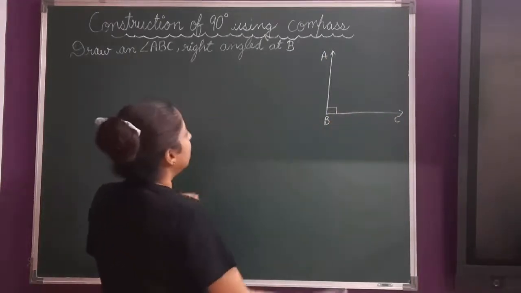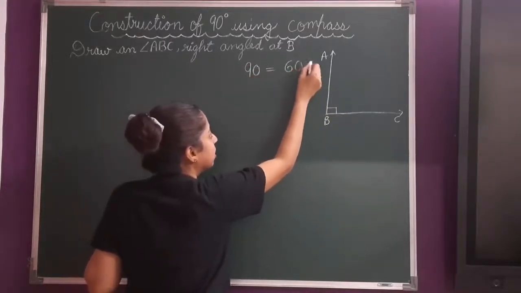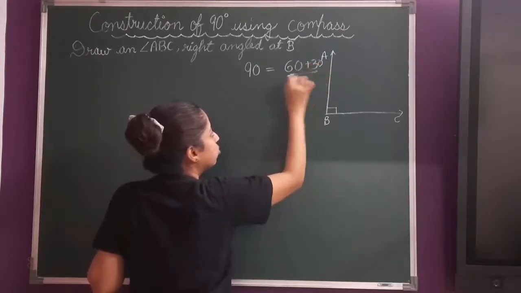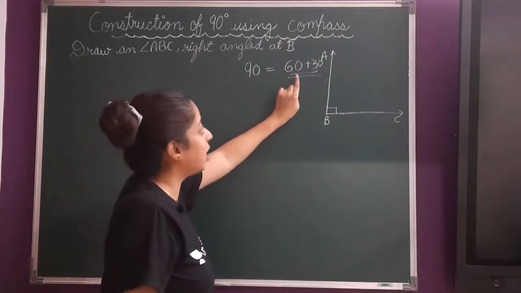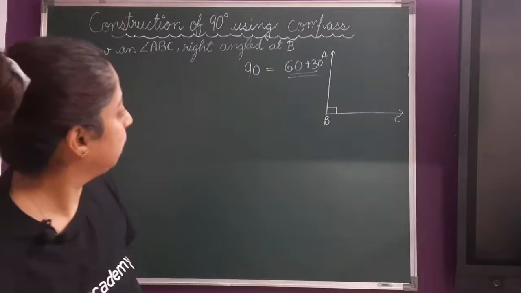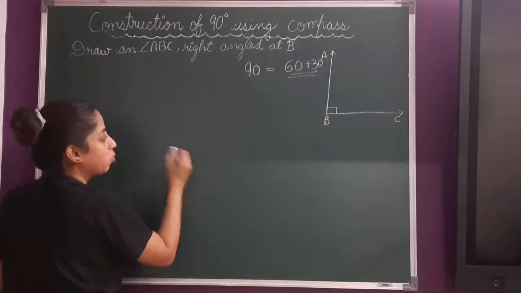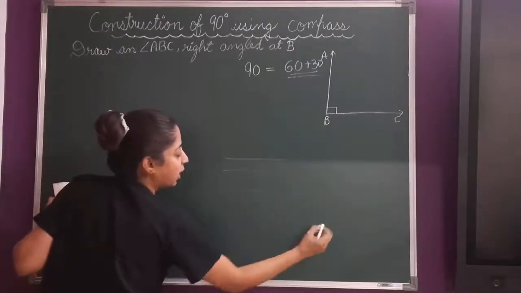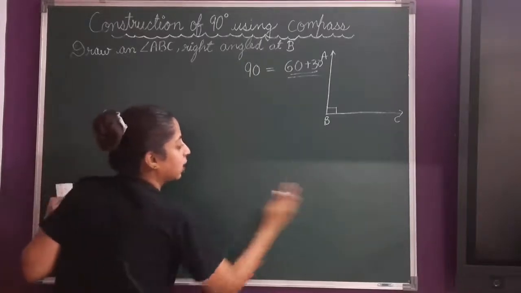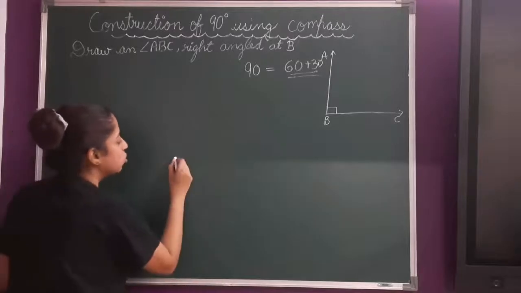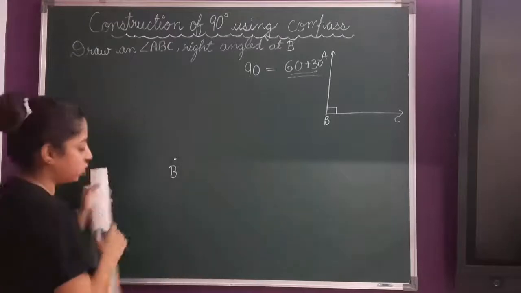Now we know that 90 degrees is what, my dear children? 90 degrees is equal to 60 plus 30. So we will make use of this in drawing this. Now I have already told you how to draw a 60 degree angle. So we will start with drawing a 60 degree angle. Begin with point B. In your notebook, on the ruled sheets, the blue lines, on the blue line you have to mark this B. Don't mark it in the middle, so that your line comes out completely straight. On that, take the point B and draw the ray BC of any measurement.